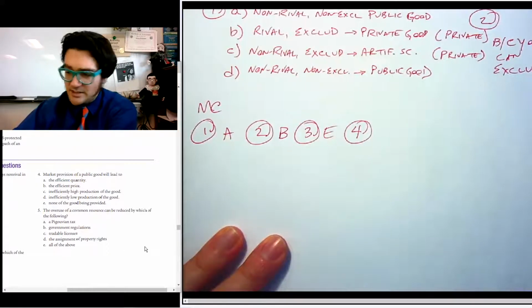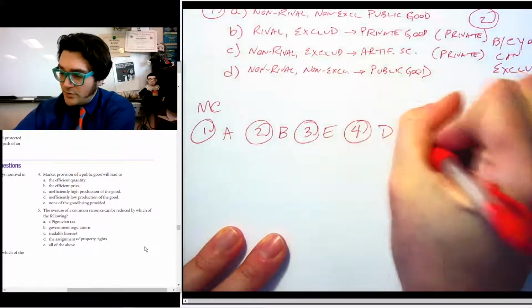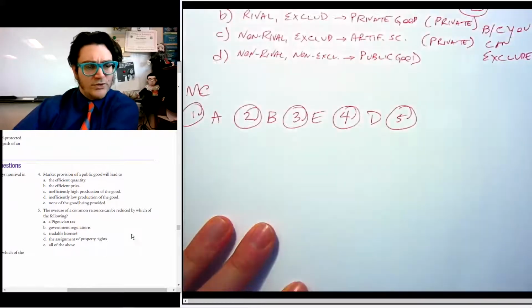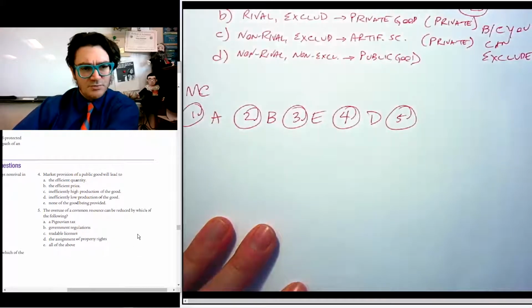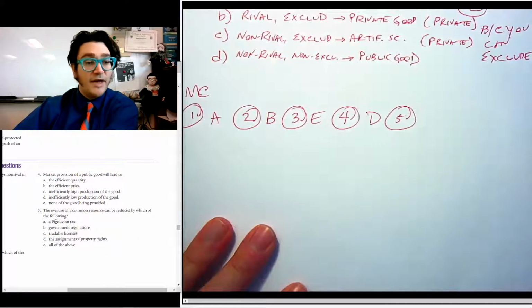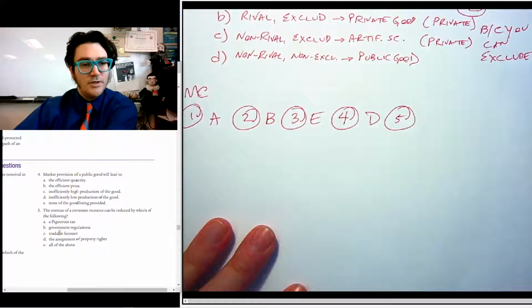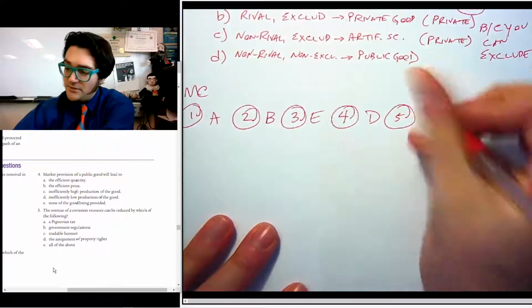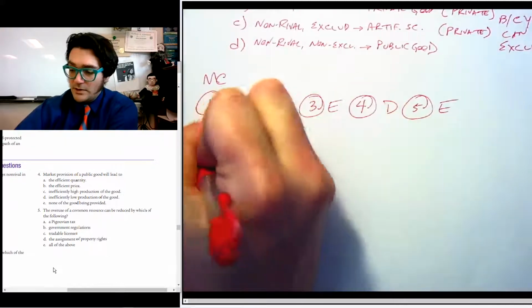Inefficiently low production, D. Number five, overuse of a common resource can be reduced. Well, you could tax it. You could regulate it. Yeah, we could license it. Sure. Assign property rights. Yeah, so E, all of the above. There we go. Not too shabby.